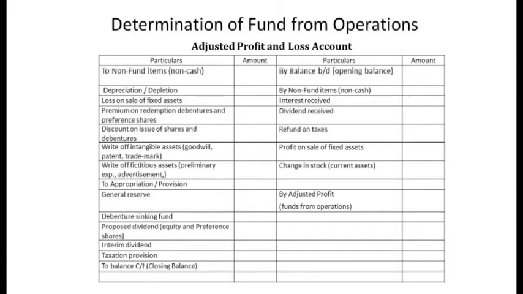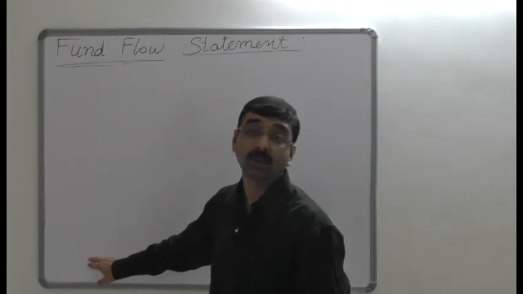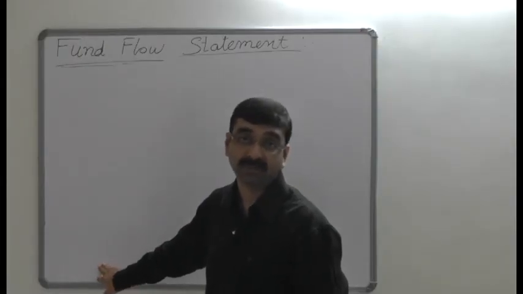So this account shows non-cash and non-business expenses as the debit items, and on the credit side, it shows non-business incomes. The closing balance of the profit and loss account of the previous year would be shown on the credit side as an opening balance, and the closing balance of the profit and loss account of the current year is shown as a debit item on the adjusted profit and loss account.